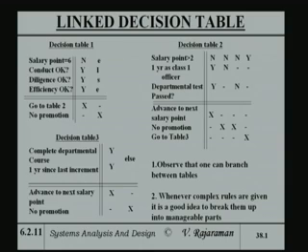So, observe that one can branch between tables, and whenever complex rules are given, it is a good practice to break them up into a set of manageable parts. The advantage of this is that it can also be followed very easily by the manager who gave you a set of rules. When he looks at these rules, he can convert them, like I tried to do last time, back to a word statement and see if it actually is what he intended as the rules, or there is some error and he may like to change the policy and so on.